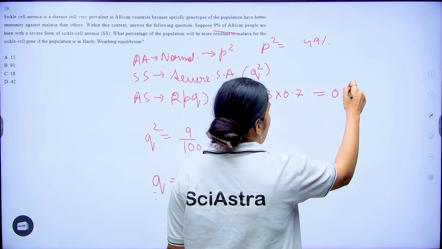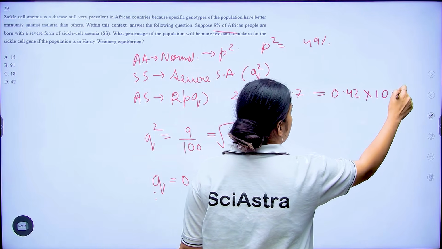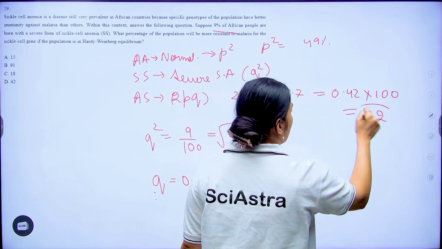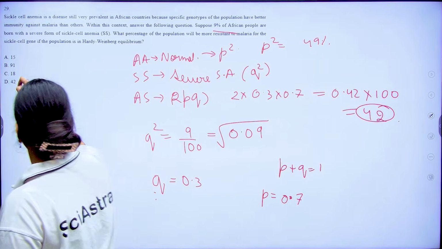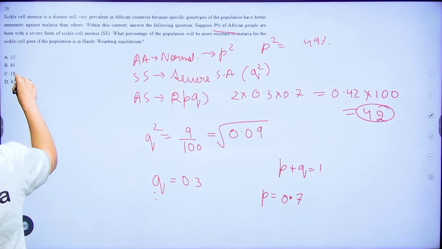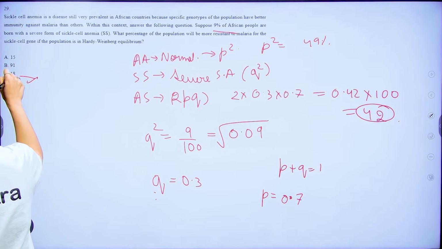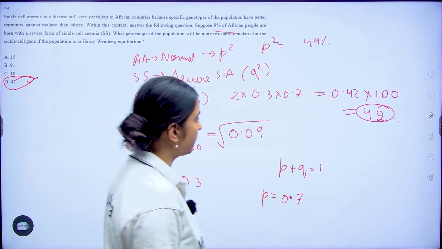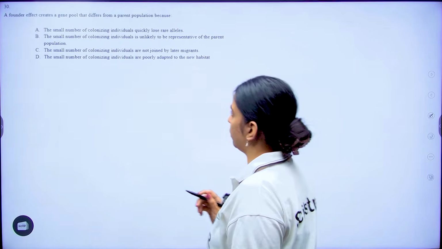0.42, right? And if I want to find the number of individuals, I multiply it with the population, that means 42 individuals. So here my option number D is going to be correct. Option number D, right? Now coming to your 30th question.